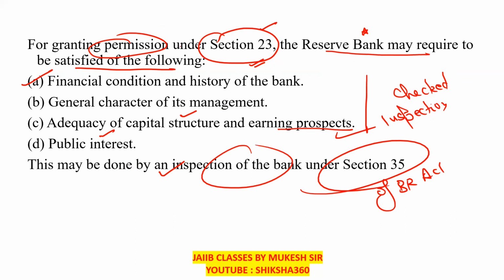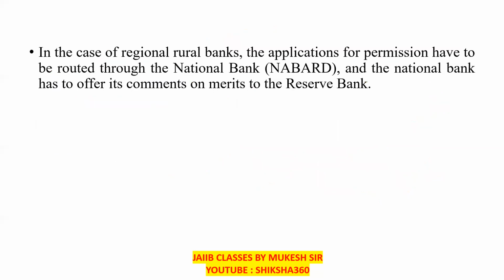So for granting the permission under section 23 of the Banking Regulation Act, the Reserve Bank may require to be satisfied of the following: financial condition and history of the bank, general characteristics of its management, adequacy of the capital structure and earning prospects, public interest. And all the things are done by the inspection of the bank under section 35. They will check all these things.